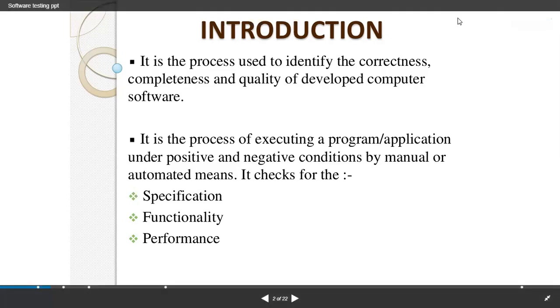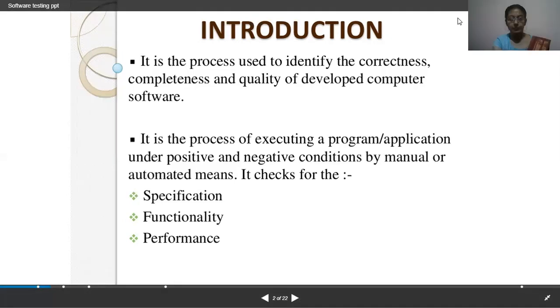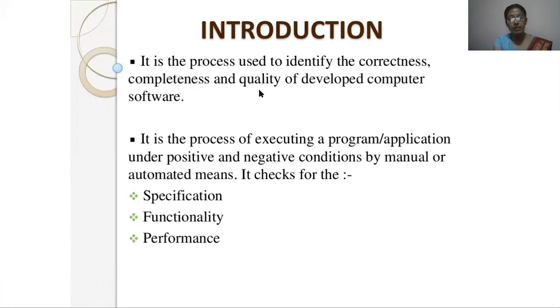Specification is basically about the requirements which we set in the initial phase while discussing with the client what kind of software they want in their offices or in their organization.